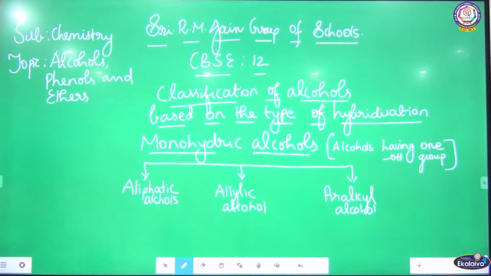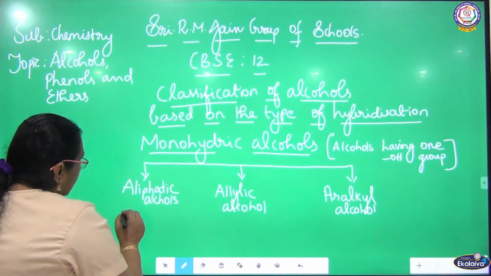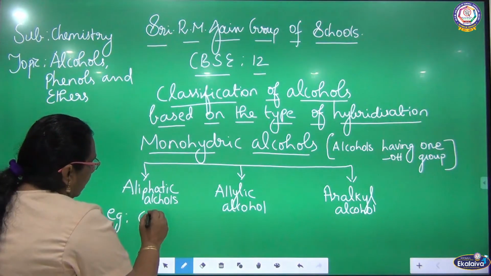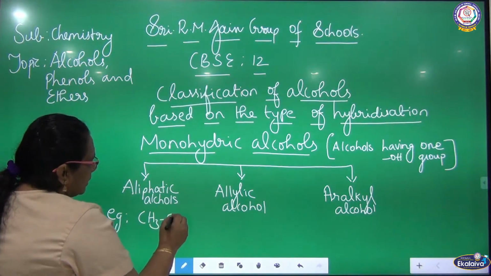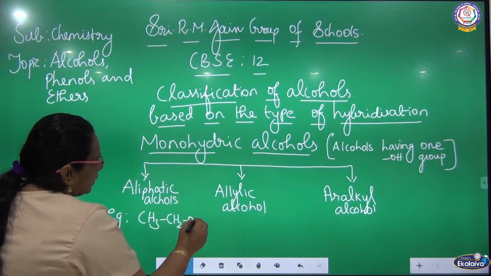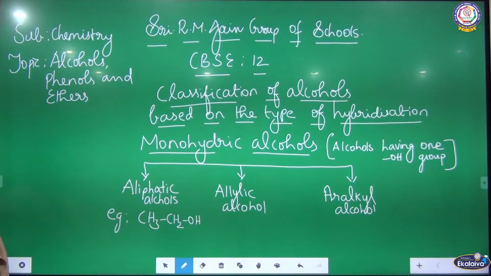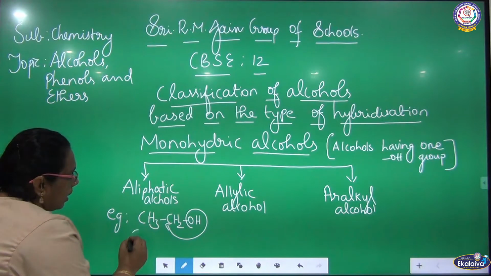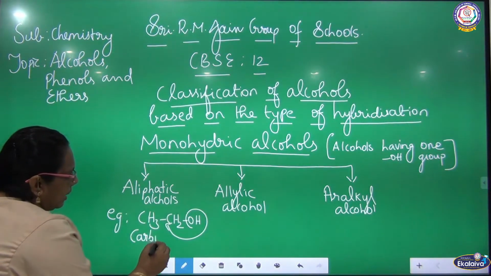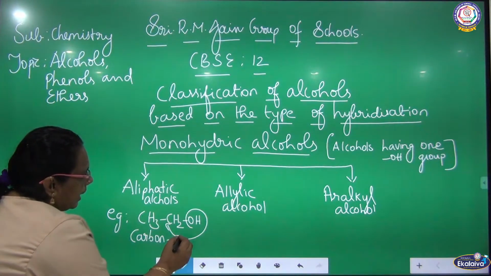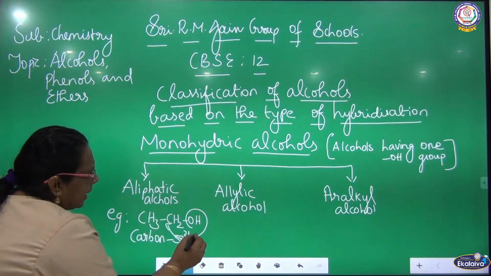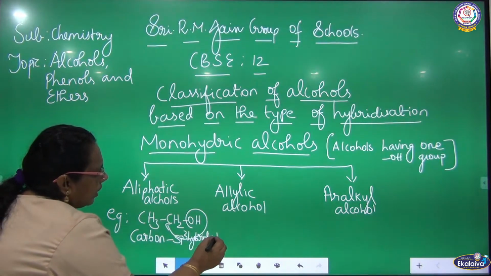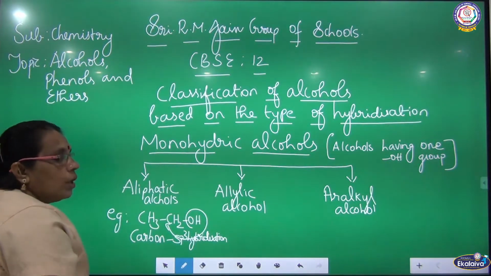Okay. First I will start with aliphatic alcohol. Listen here, the very familiar example I am going to give is ethanol, CH3CH2OH. The OH group is attached to the carbon where the carbon has sp3 hybridization.